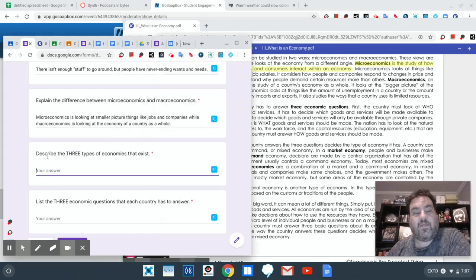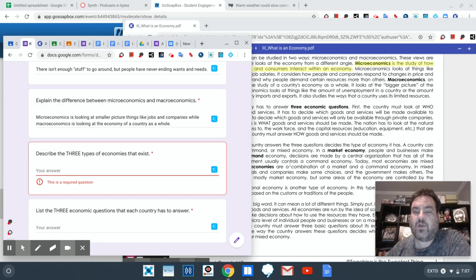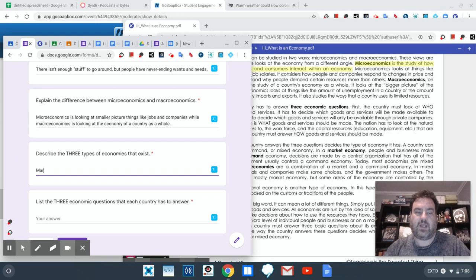Now, the question says describe. So make sure that you are paying attention to these words in your questions. The verbs: describe, explain. It doesn't say list the three types of economies that exist. If it said list, then you could put market, command, or mixed, and that would be the right answer. But it says describe. So you're going to have to go through and look at each one and what it is. Market economy.